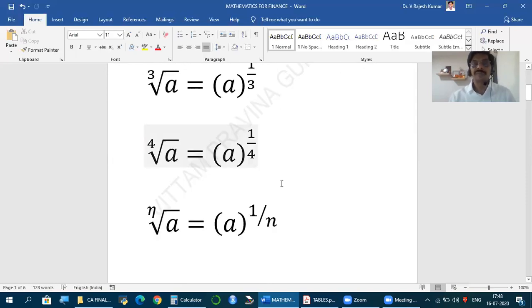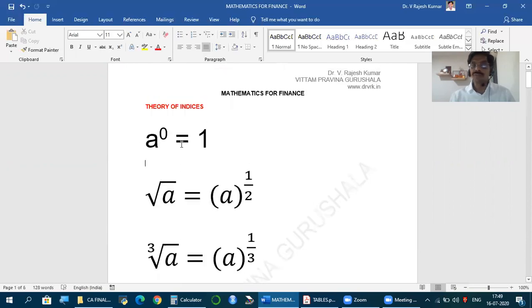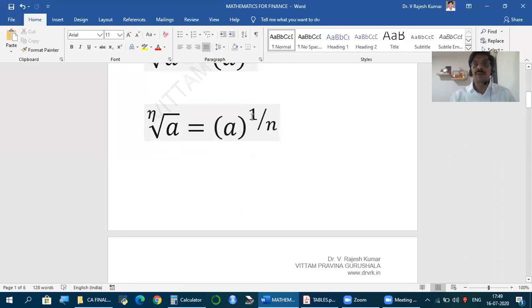So to generalize, the nth root of any number a is a to the power of 1 by n. Just keep this much in mind: a to the power of 0 is equal to 1, and the nth root of a number is the number to the power of 1 by n. Simple. We'll see where we have this application.